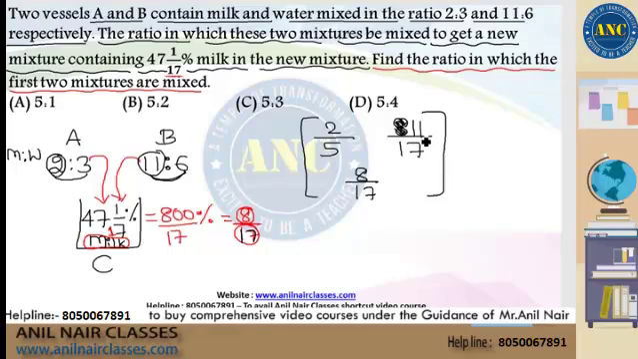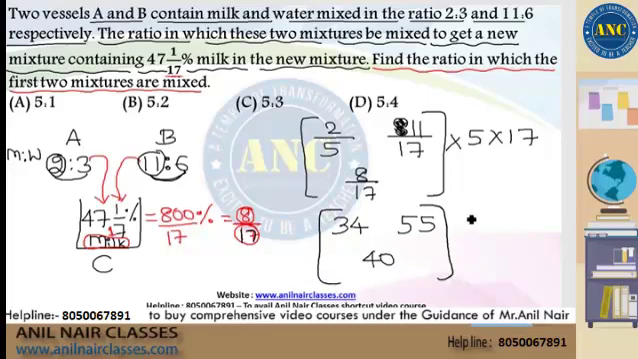So for vessel B it is 11/17. Now the LCM of 5 and 17 is 5 into 17. Simplifying, 2/5 into 5 into 17, the 5 cancels, and 2 into 17 is 34. 11/17 into 5 into 17, the 17 cancels, and 11 into 5 is 55. 8/17 into 5 into 17, again the 17 cancels, and 8 into 5 is 40.